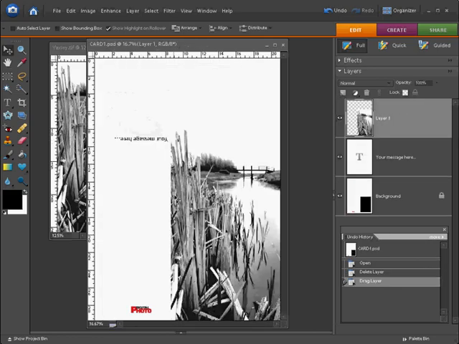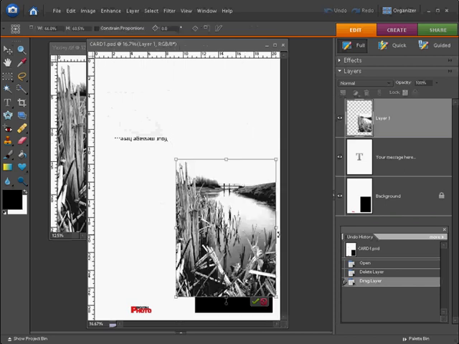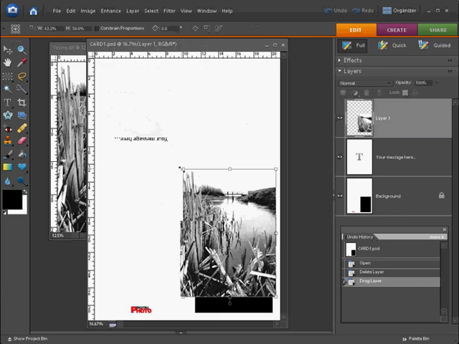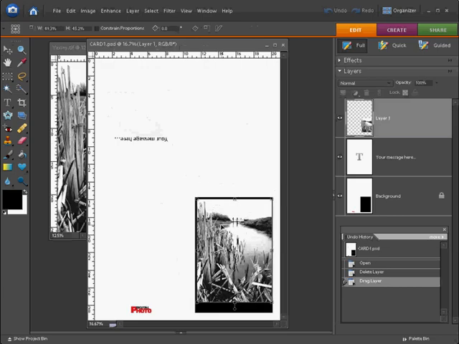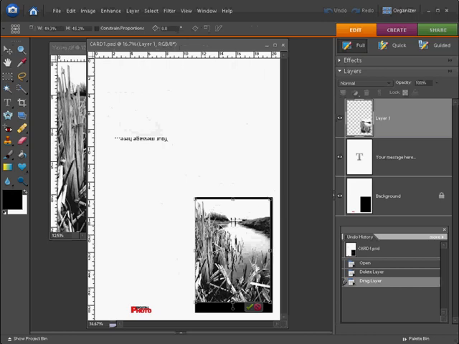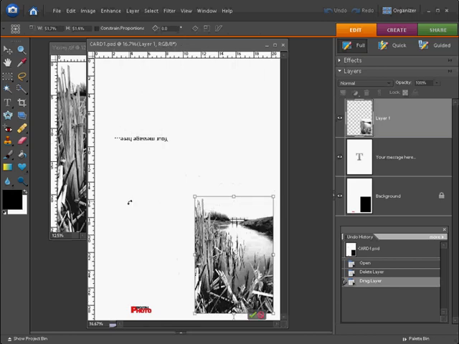Go up into your options bar and click on the Show Bounding Box, which will show the bounding boxes around the edge of the image. And then all we need to do is just position this image into the same size as this black box. So just take a bit of time positioning the image inside that black box. When you're happy with your positioning, just go down and click on the green tick.